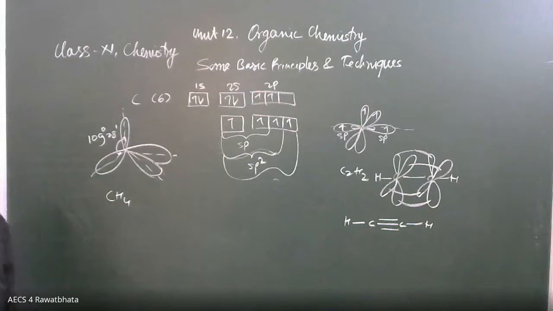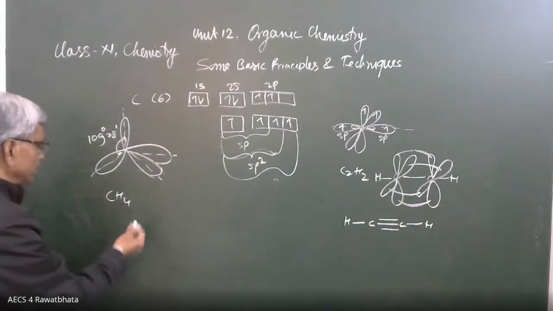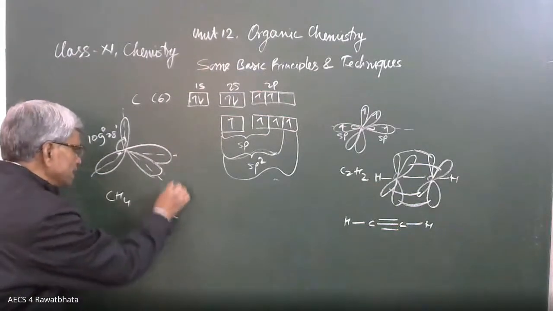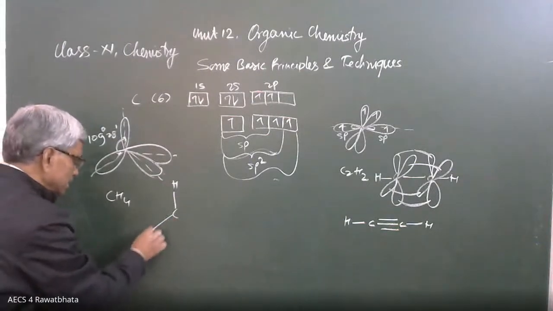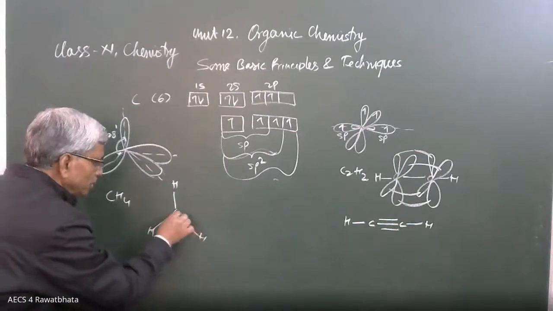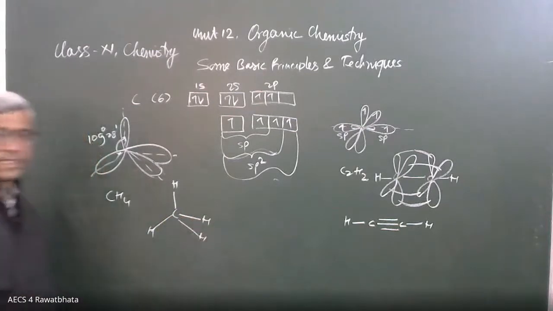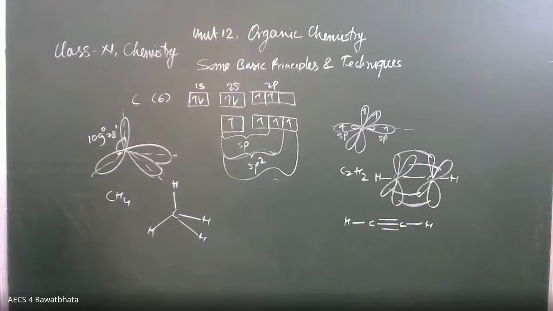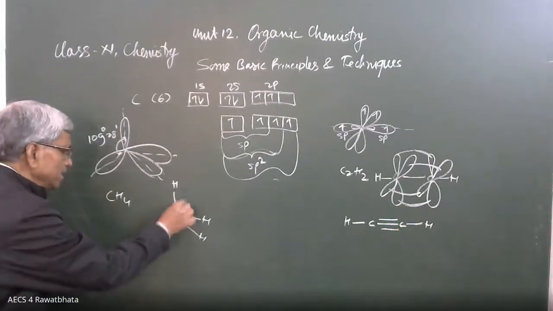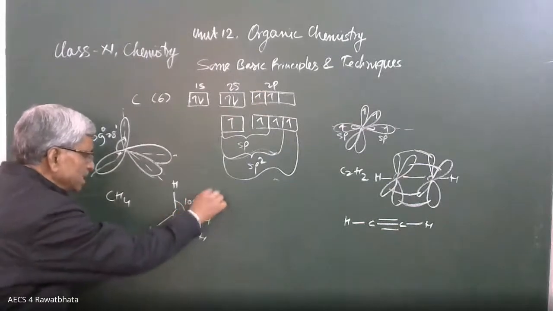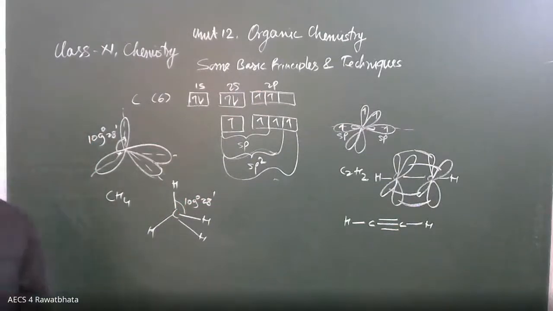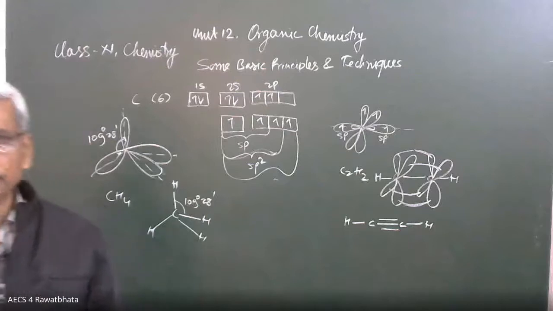And here, this carbon is going to make a sigma bond with hydrogen. This is the second hydrogen, third hydrogen, and the 4th hydrogen is backside. All bond angles are 109 degree 28 minutes. And this is called tetrahedral geometry.